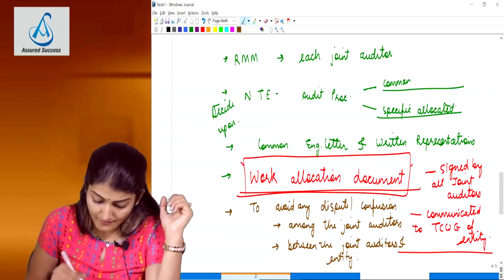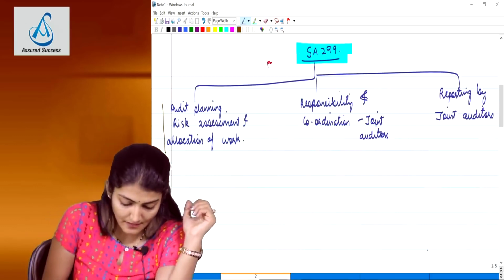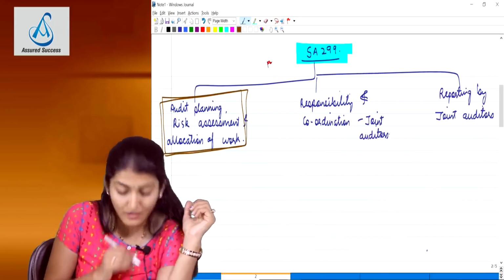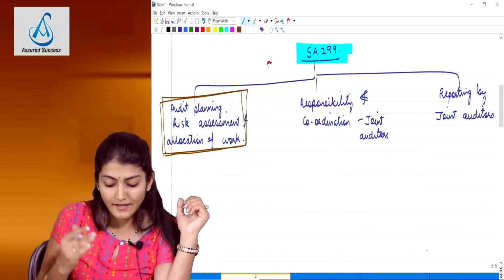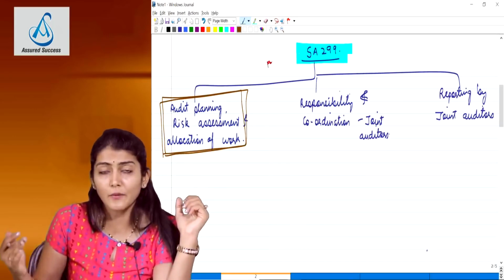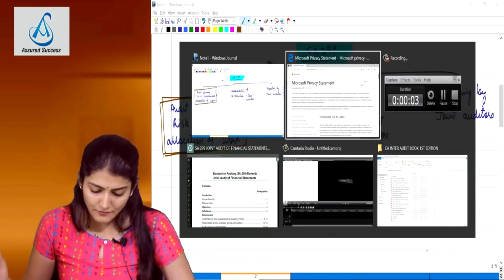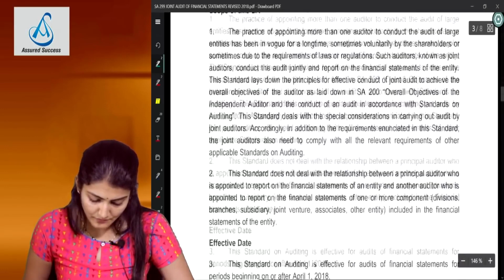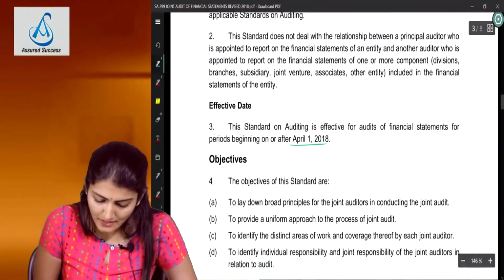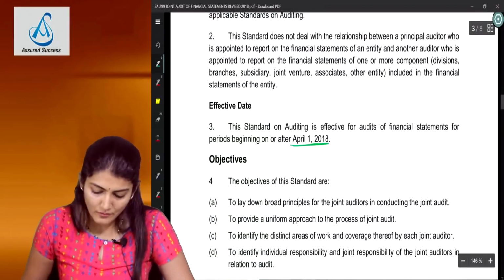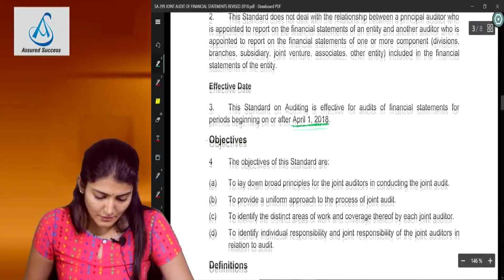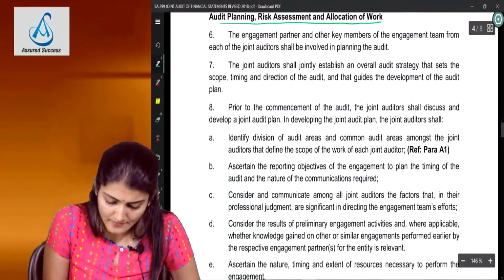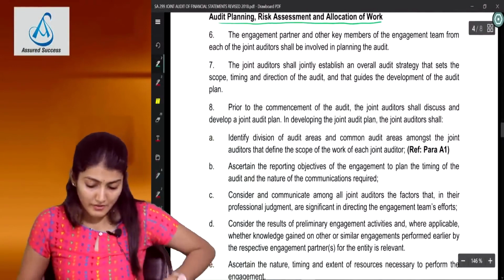Right, so that completes the first part of the standard, which is regarding the audit planning, risk assessment and allocation of work. If you come to the text of the standard, it says it is applicable with effect from 1st April 2018. And then you will find over there the points regarding the audit planning, risk assessment and allocation of work.